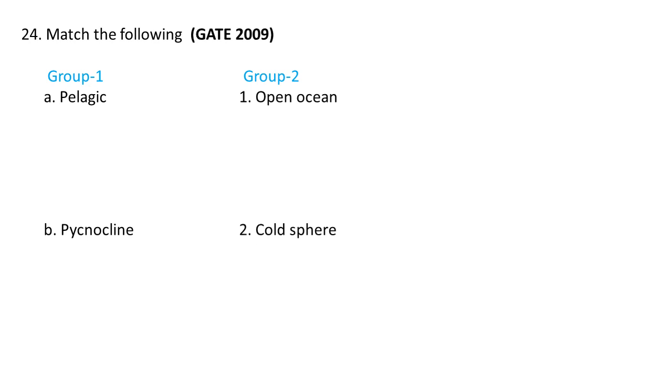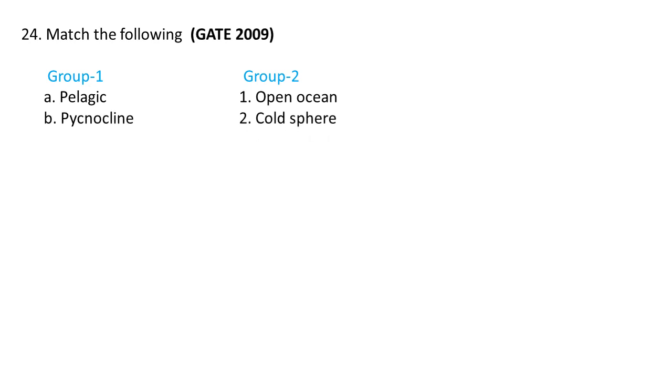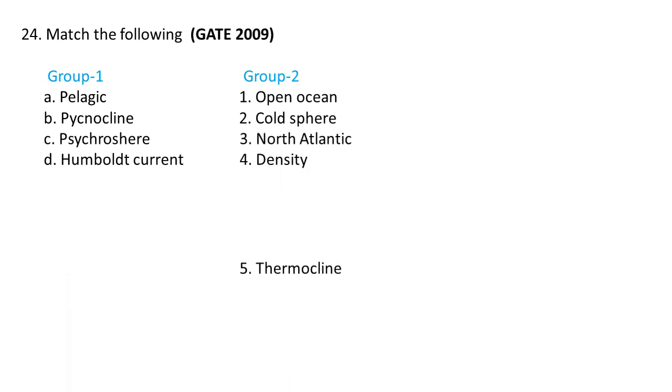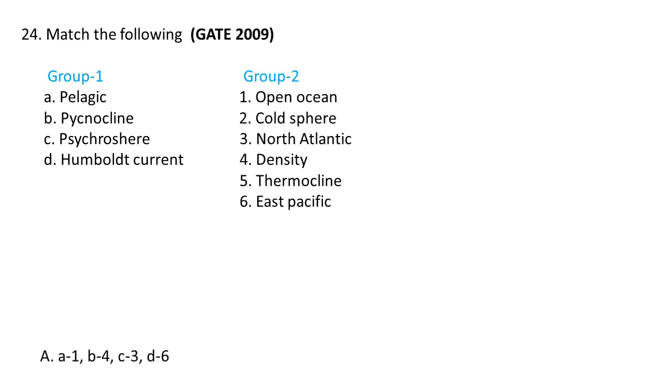Next question. Match the following. Again it consists of group 1 and group 2. Group 1 consists of pelagic, pycnocline, psychrosphere, Humboldt current. And in group 2: open ocean, cold sphere, North Atlantic, density, and thermocline are given. East Pacific is also given in group 2.